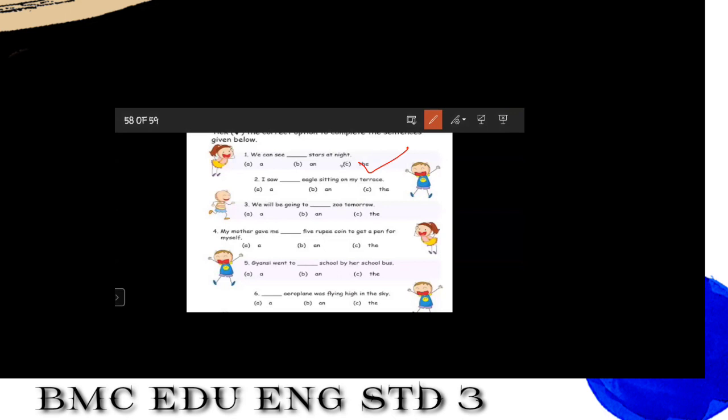I saw dash eagle sitting on my terrace. So which article we will use in this sentence? Think about the noun. In this sentence, this is the noun, eagle.